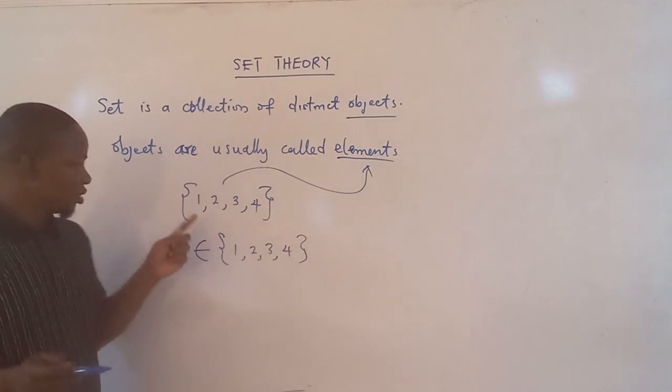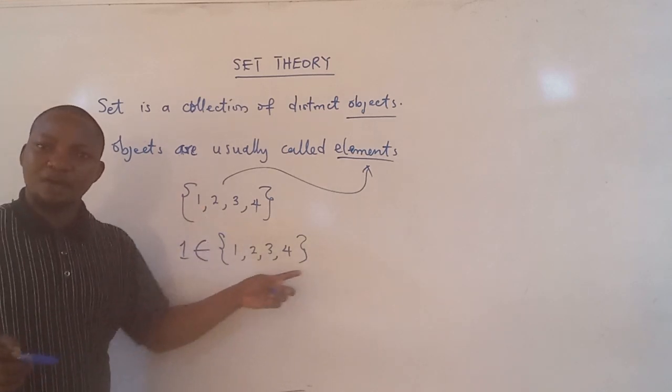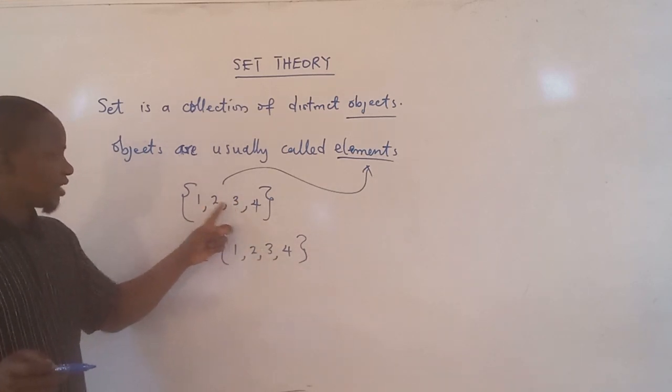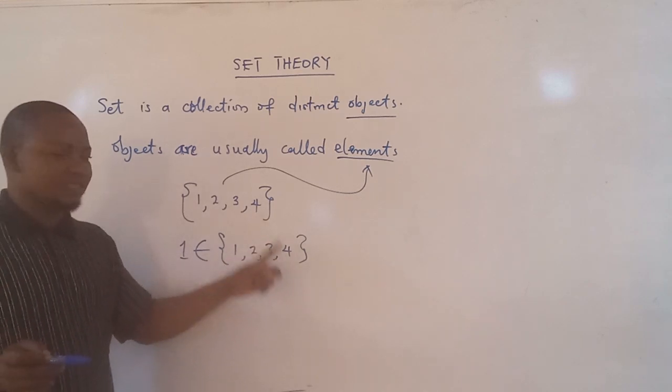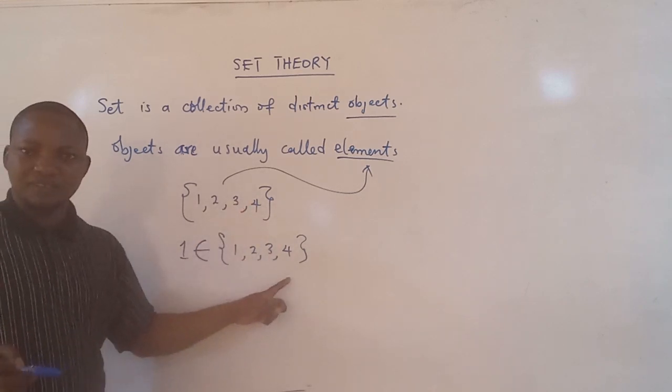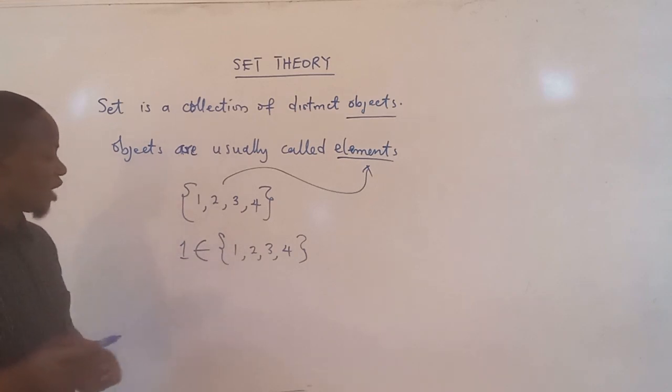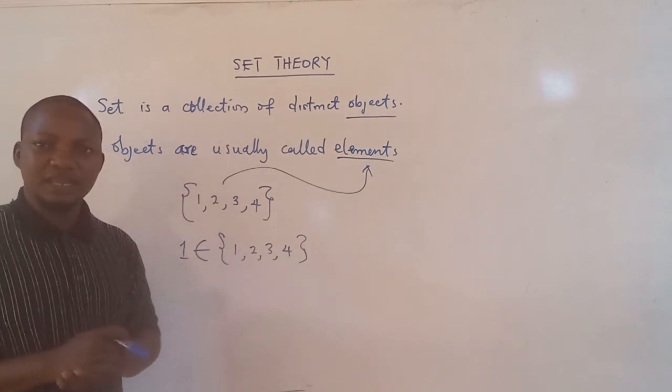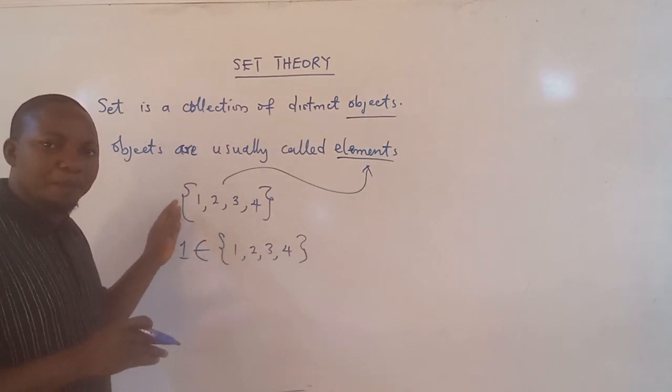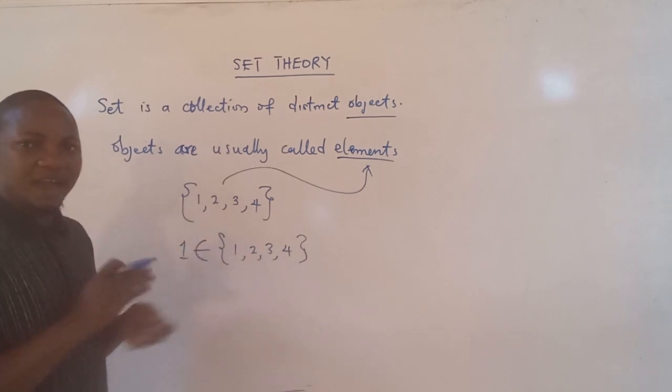Okay, the number 2 is also a member of the set. The number 3 is also a member of the set, while the number 4 is also a member of the set. Okay, now if I want to write a non-membership of this, a non-member of this set, one can write